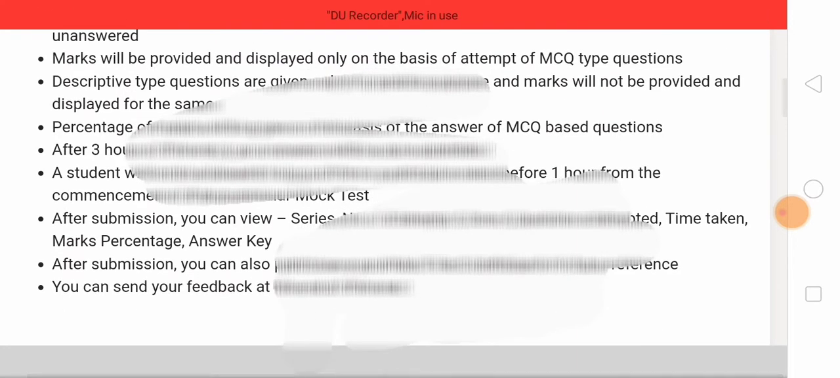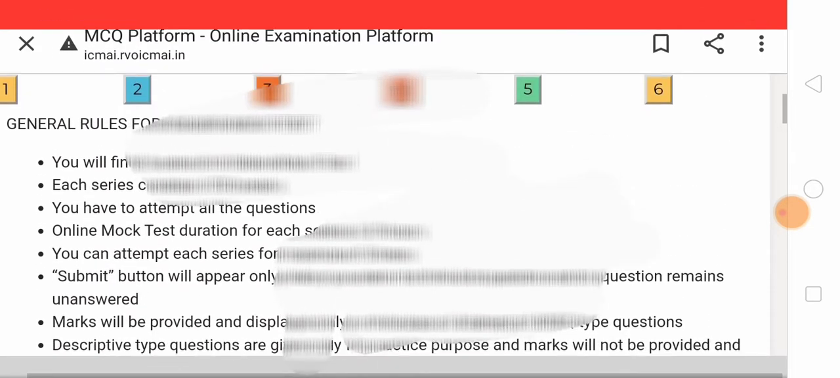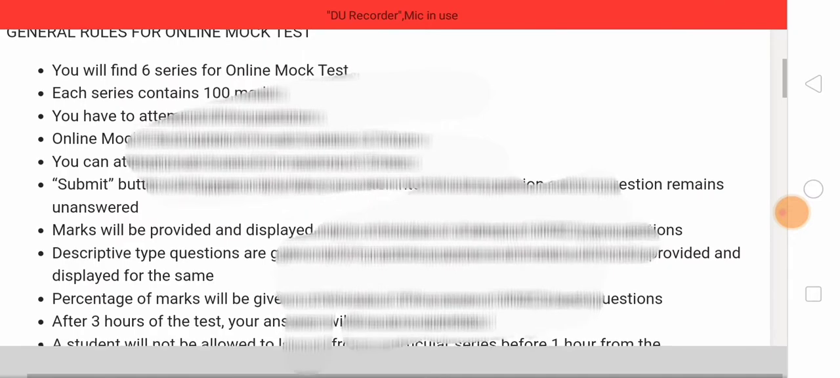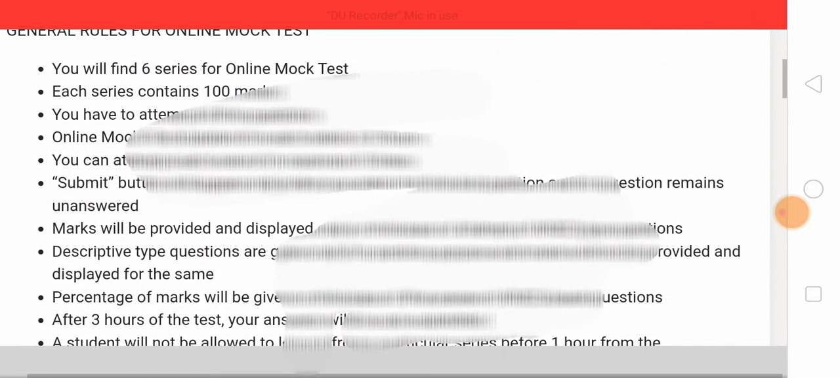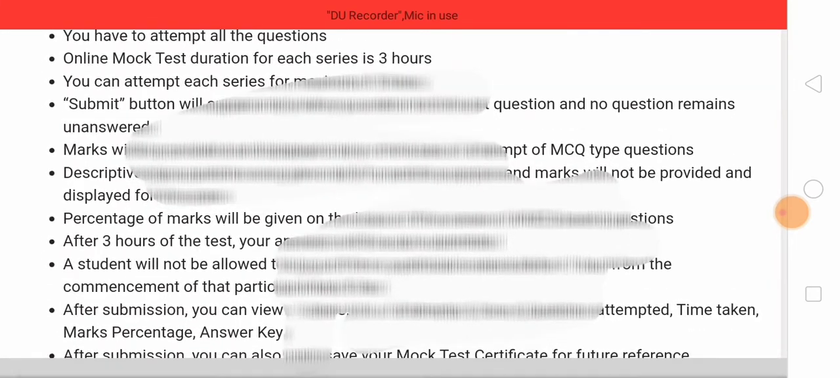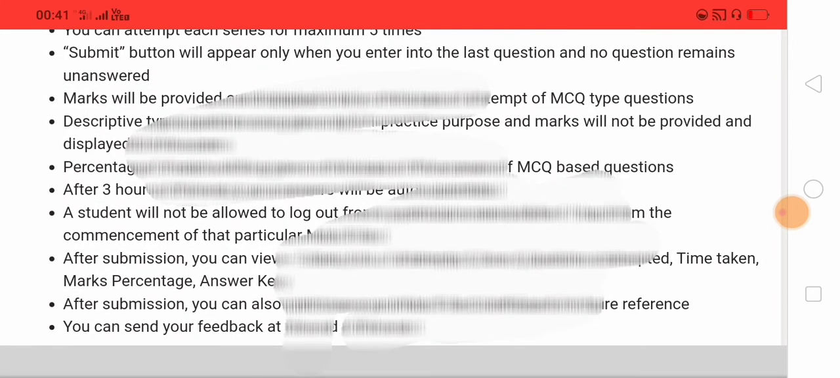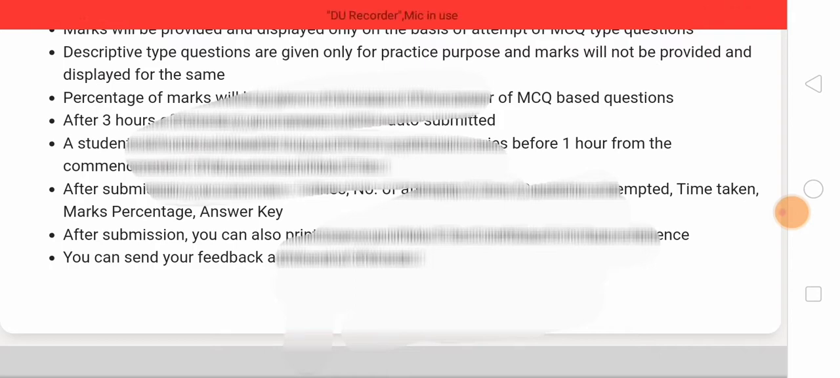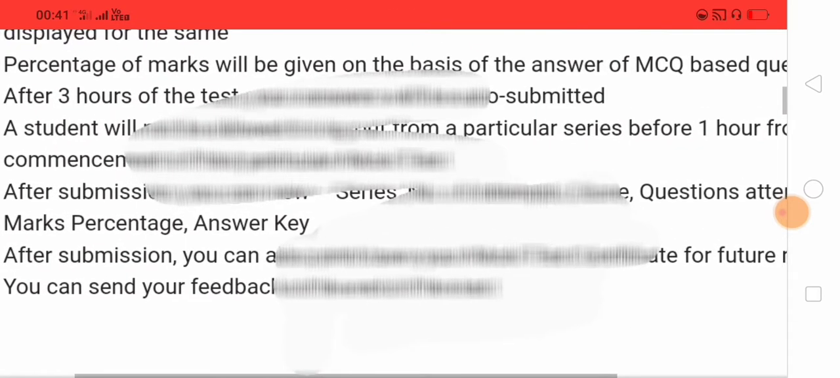Each series has 100 marks, and the institute calculates the percentage accordingly. After 3 hours of the test, your answers will be submitted automatically, so no need to worry about that.